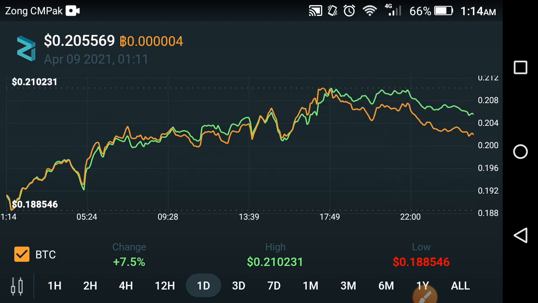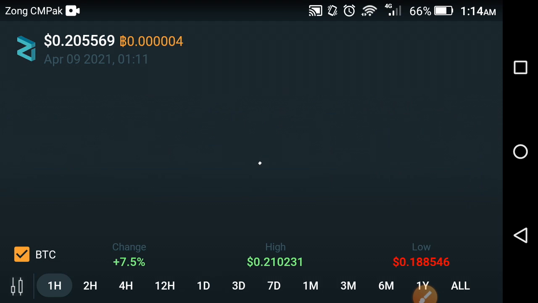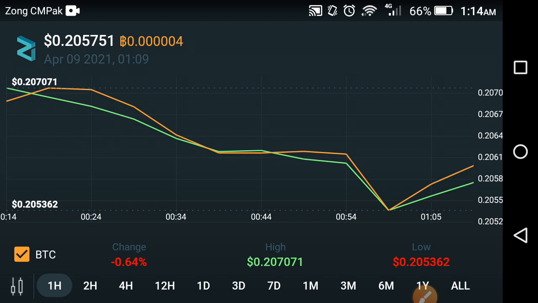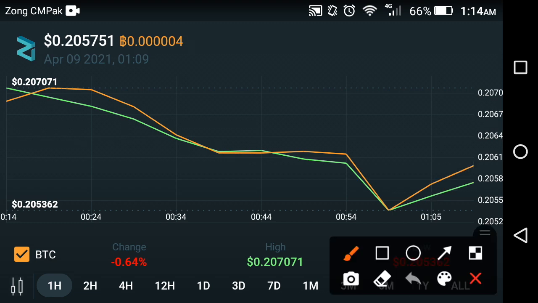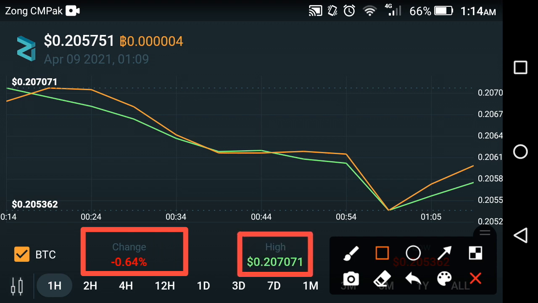So now let's see the last 1 hour price prediction: what's going on currently, what change has occurred, what the high price of Zilliqa is now, and what the current price is at this time. So friends, as you can see here, this is the last 1 hour price prediction of Zilliqa. Currently, negative 0.64% change has occurred in Zilliqa in the last 1 hour, and the high price of Zilliqa is about $0.207071. So friends, if we look at the current status of Zilliqa, it is again ready for explosion.